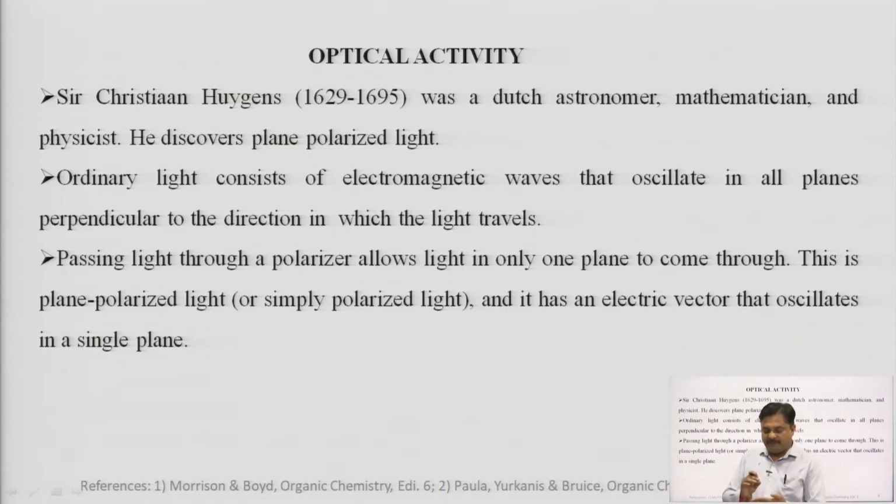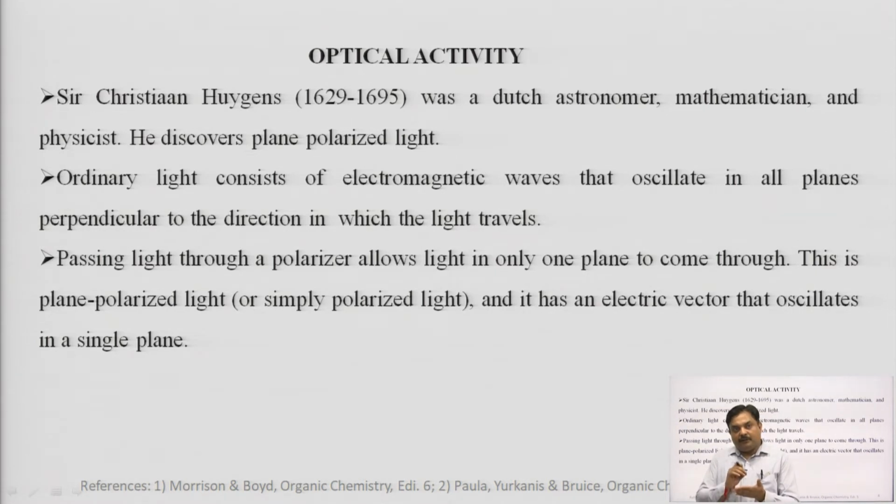Ordinary light consists of electromagnetic waves that oscillate in all planes perpendicular to the direction in which the light travels. While when this ordinary light is passed through a polarizer, it allows the light, or you can say a component of light, to oscillate in only one plane.